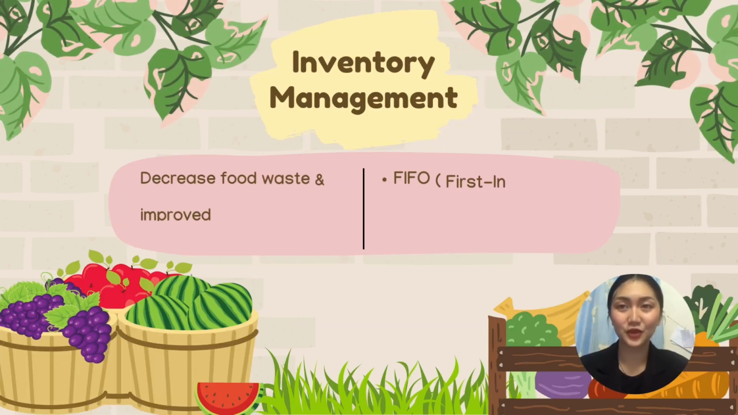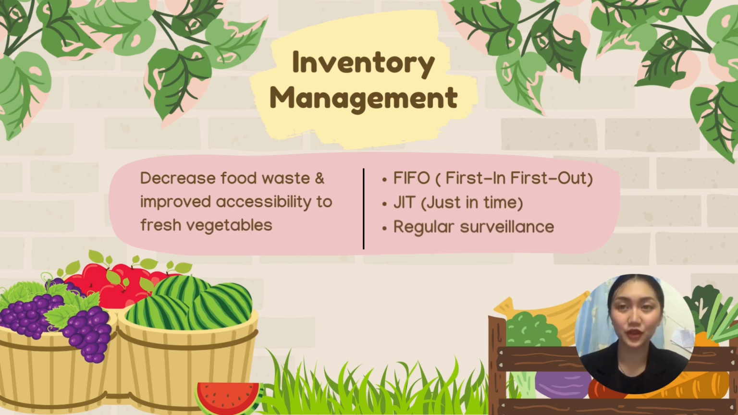Accurate inventory management is crucial for maintaining fresh vegetables in the supply chain. To achieve this, demand forecasting, FIFO and JIT delivery, temperature control, traceability mechanisms, and supplier cooperation are essential. Regular surveillance, stock audits, and quality control procedures help identify and solve problems, ensuring continuous supply and customer satisfaction. Implementing these practices can reduce food waste and improve accessibility to fresh vegetables.